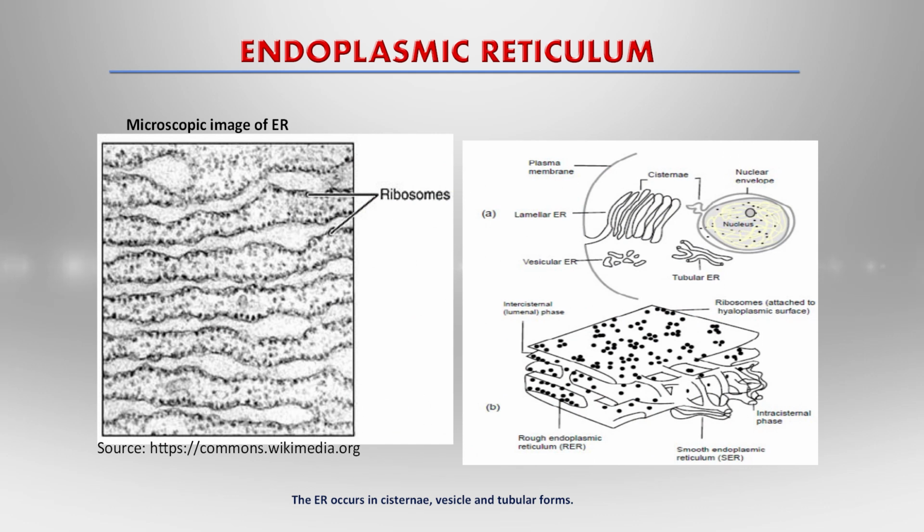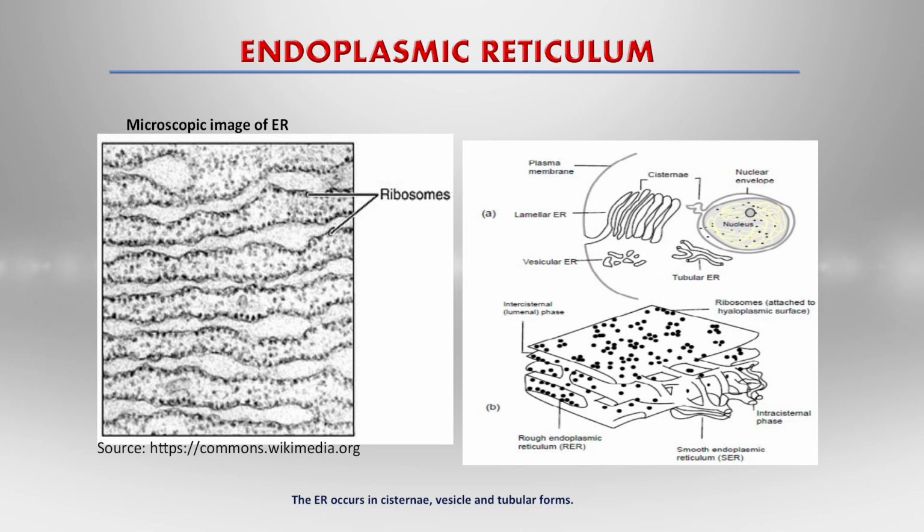Let us learn about another important subcellular organelle, the endoplasmic reticulum. The endoplasmic reticulum is a network of membranes which is present in three forms: cisternae, vesicles and tubular forms. It is a long network of endoplasmic reticulum suspended in the cytoplasm. There are two types of endoplasmic reticulum.